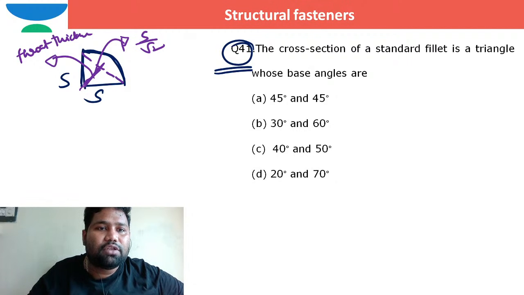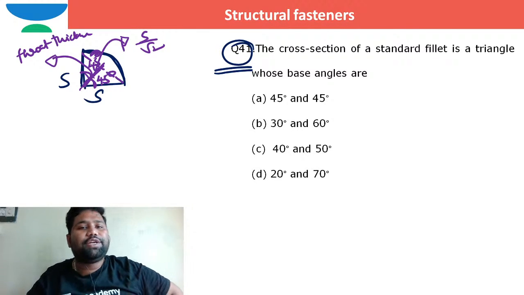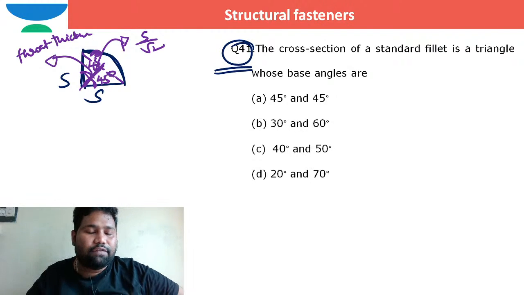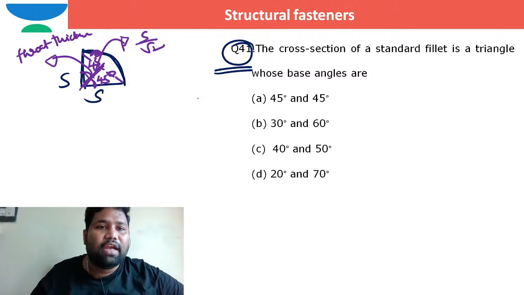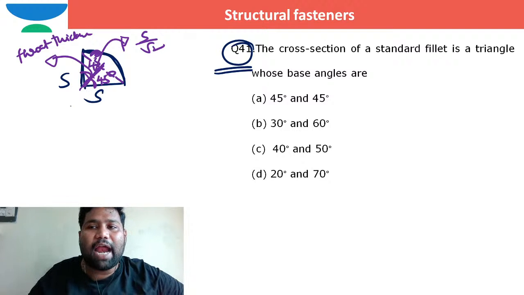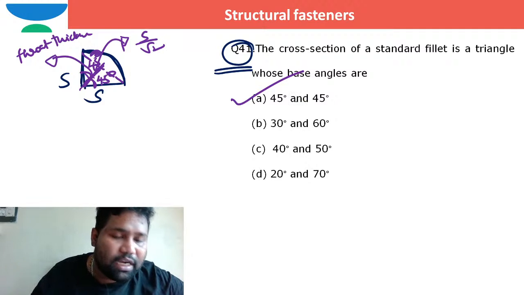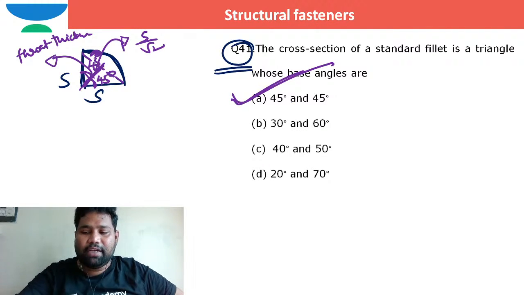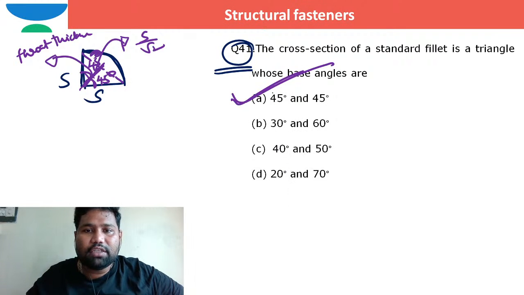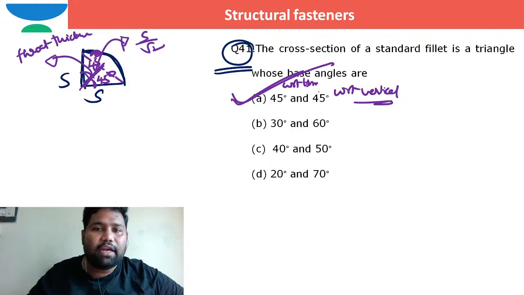The angle made by this throat thickness line with the horizontal is 45, and with the vertical is also 45. So a standard fillet weld is a triangle whose base angles are 45 degrees with the horizontal and 45 degrees with the vertical. So definitely I can pick only option A. The first one is with respect to the horizontal, the second one with respect to the vertical.